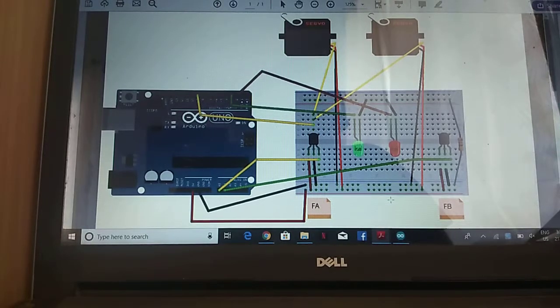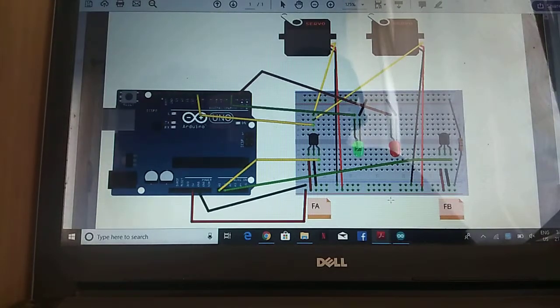In this episode, I'm going to demonstrate how to use the servo library of the Arduino to control or automate the level crossing in model railways. This is my circuit diagram to control the level crossing.